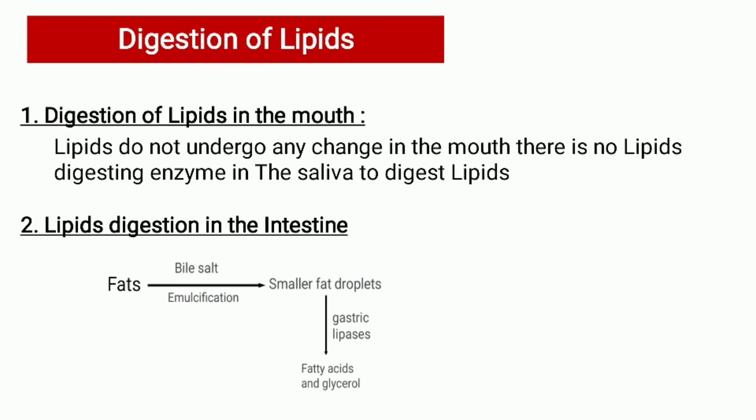And the last one is digestion of lipids. Lipids are the molecules that contain hydrocarbons and make up the building blocks of structure and function of living cells. The examples of lipids include fats, oils, waxes and certain vitamins like A, D, E, K.